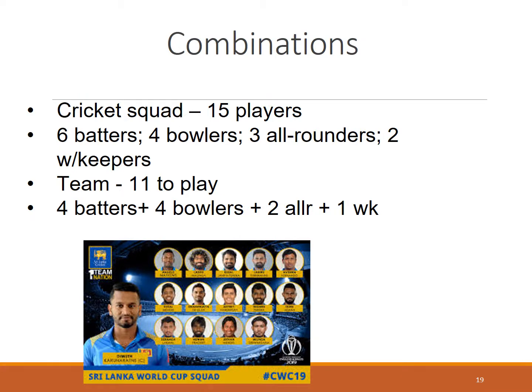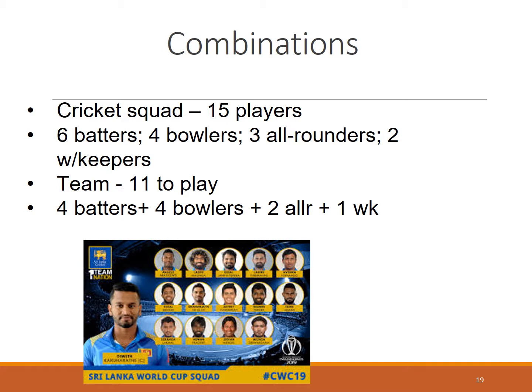So you know a lot of combinations and other things are used in the selection of a cricket team. Take a practical scenario. Normally the cricket squad of Sri Lanka consists of 15 players. If it is a one-day tournament or tour, say a World Cup, 6 batters, 4 bowlers, 3 all-rounders and 2 wicket keepers. Agree? 6 plus 4, 10, 10 plus 3, 13, 13 plus 2, 15. But the team has only 11 players. Can the 11 players be 6 batters, 4 bowlers and 1 wicket keeper?